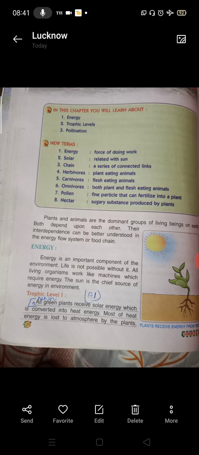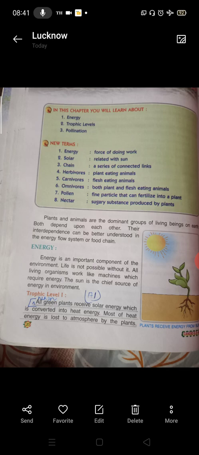So, the green plants receive the sunlight that is changed into heat energy, and most of it is lost in the atmosphere by the plant. Some of it they use and convert it into chemical energy, and that is the way they make the food. This is the first trophic level of food chain or food web. It lies at the bottom.